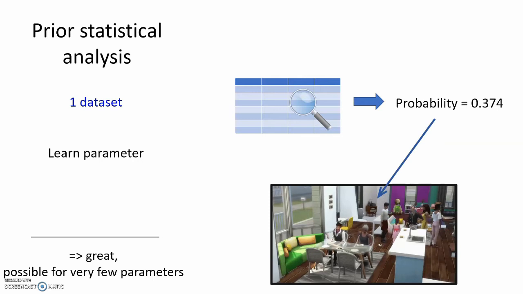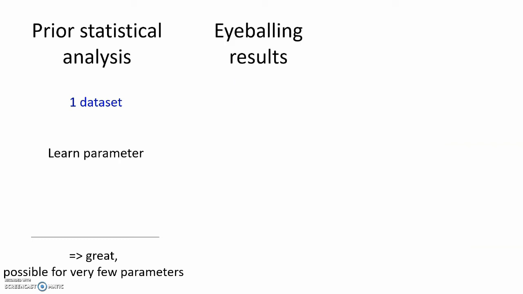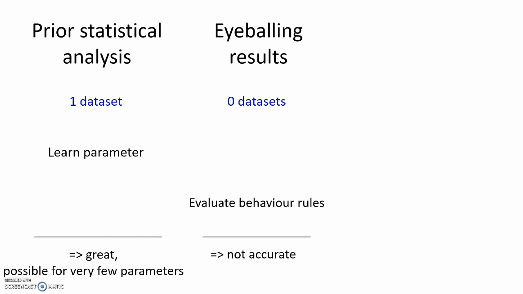The required datasets mostly don't exist because humans are closed systems that don't allow us to look at the inner mechanism. Most parameters governing human behavior can therefore only be indirectly observed. The second approach of eyeballing the simulation results doesn't require any datasets. You simply look at how the simulation unfolded and check if this looks realistic. You can try to use this for evaluating behavior rules. This method is however not at all accurate.